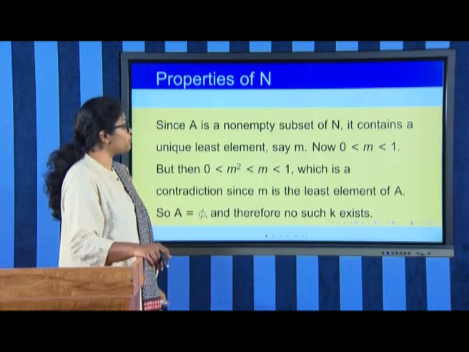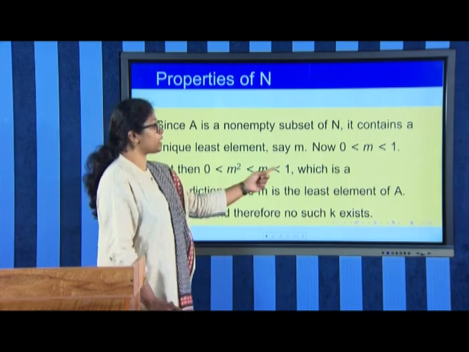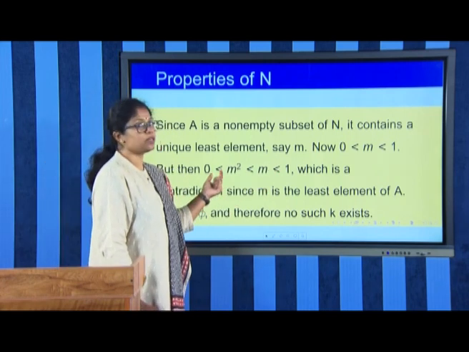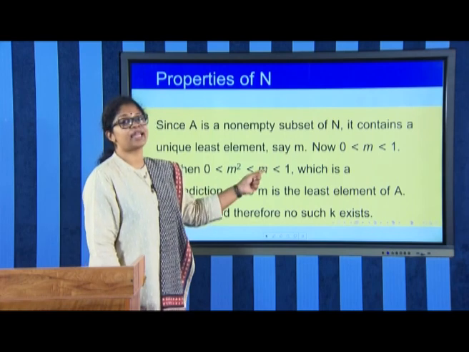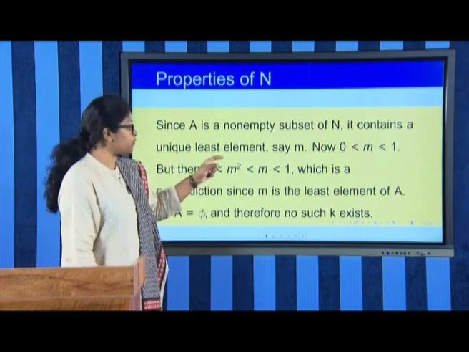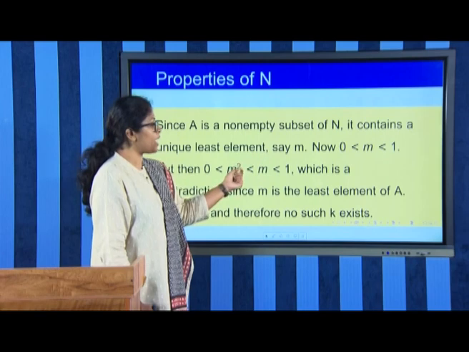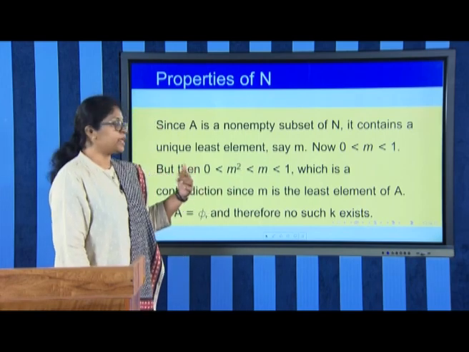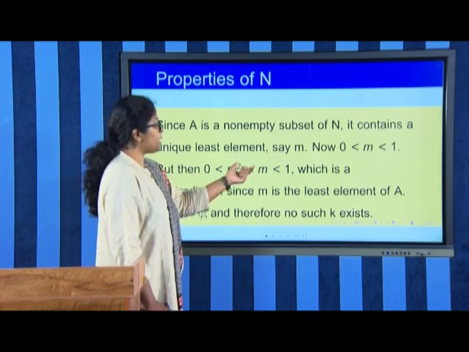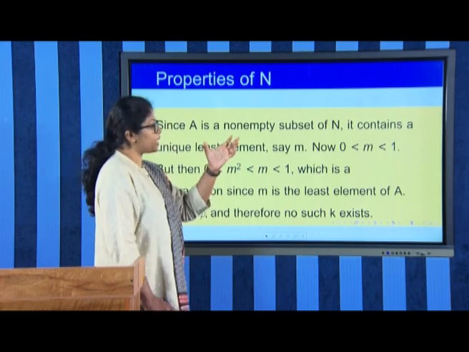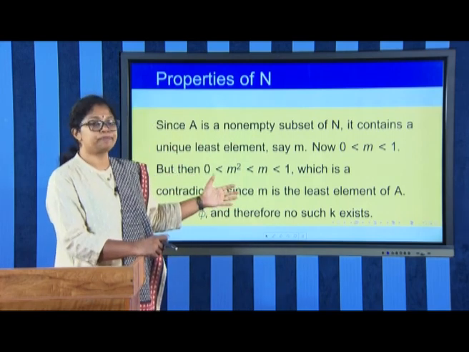But we know for the numbers between 0 and 1, we will be having 0 less than m square less than m less than 1, and for a number between 0 and 1, m square is less than m. Therefore, even if m is considered to be a natural number, this should hold.